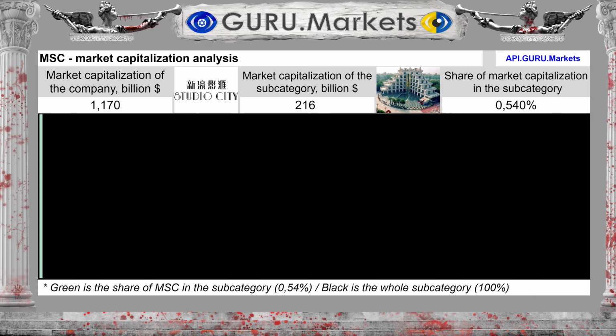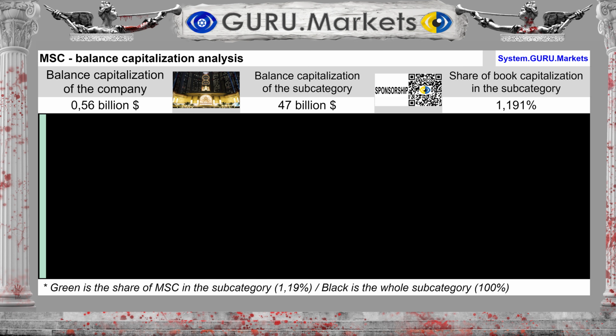Well, here we go. Market capitalization of the organization Studio City International is $1.17 billion, with a subcategory capitalization of $216 billion. Studio City International Holdings Ltd ADR accounts for a share of 0.54% and is one of the small companies in the subcategory. The company's balance sheet capitalization is estimated at $0.56 billion, and the balance sheet capitalization of the subcategory is $47 billion. Studio City International constitutes a share of 1.191%.